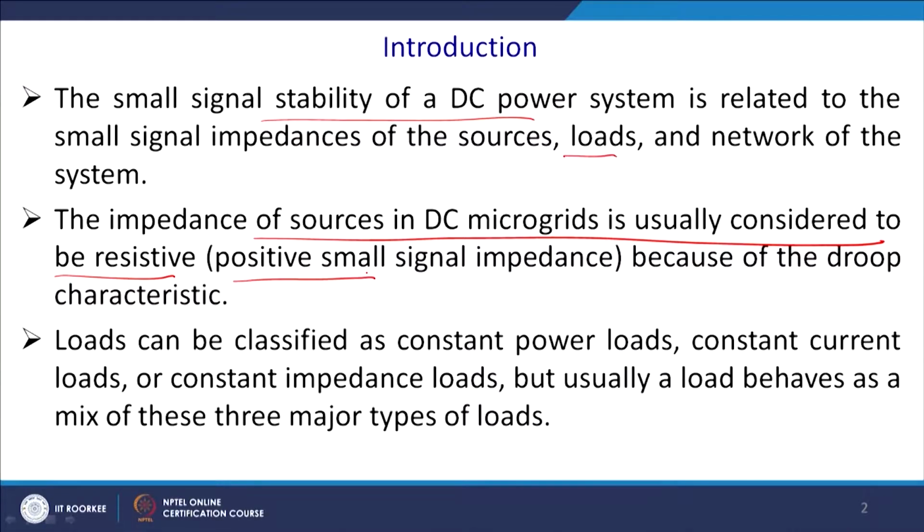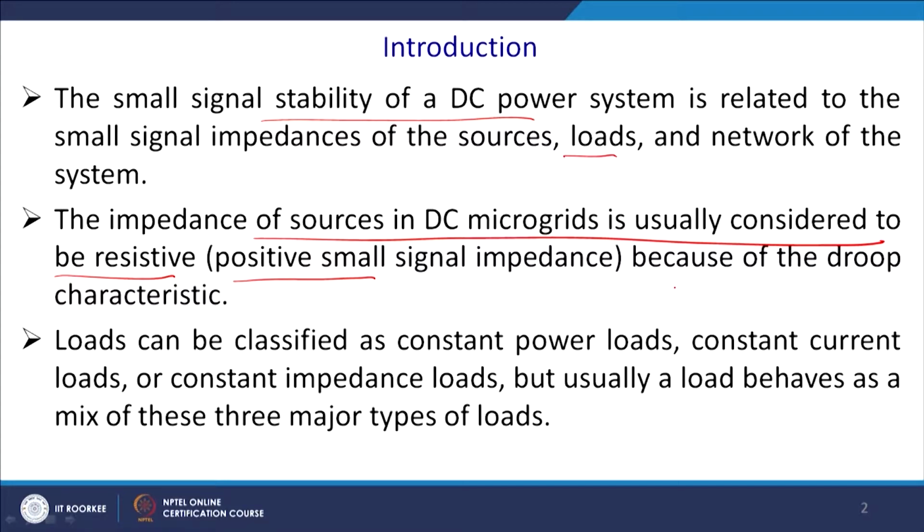For this reason, what we mean by impedance is predominantly the resistance, and the positive small signal impedance because of the droop characteristics. Generally when load increases, you will find that the bus voltage drops. So, for this reason you have the droop characteristics.